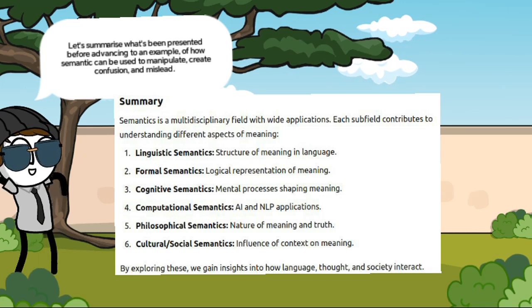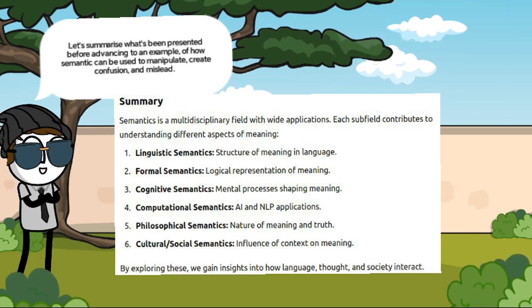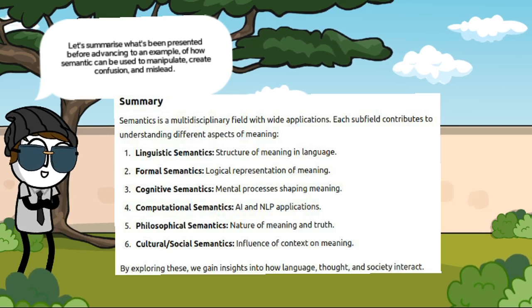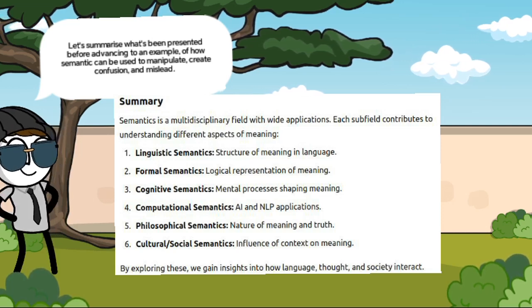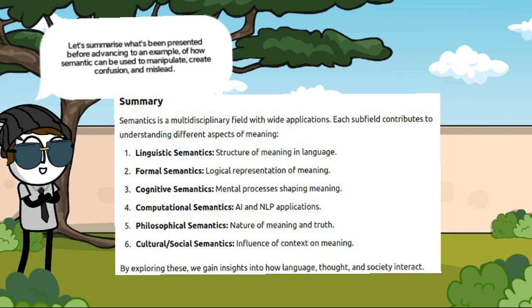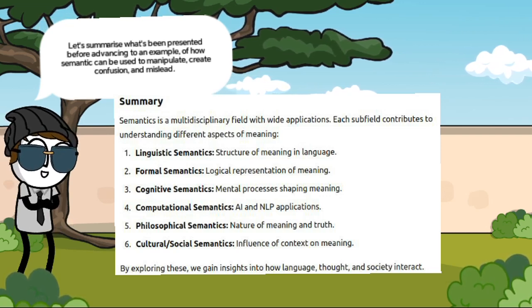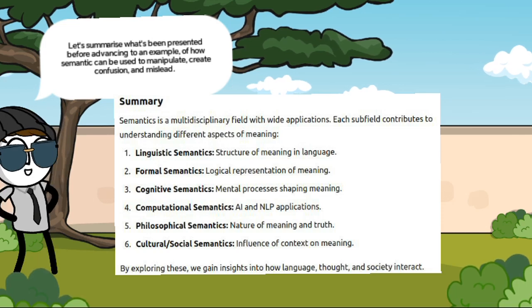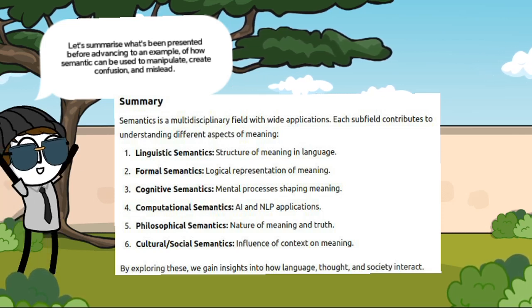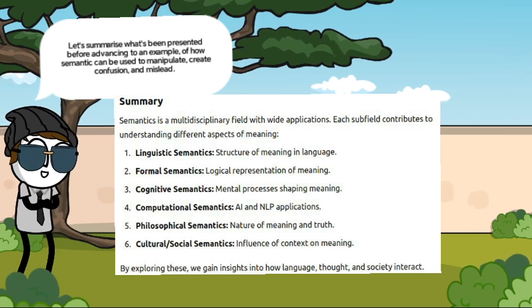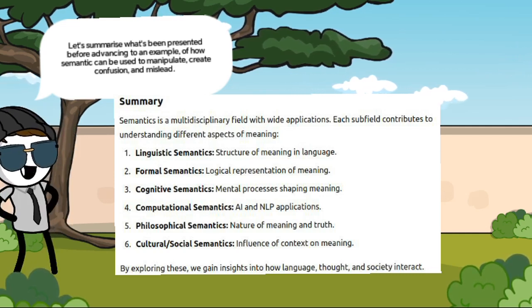We covered linguistic semantics, the structure of meaning in language; formal semantics, which is logical representation of meaning; cognitive semantics, which is mental processes shaping meaning; computational semantics, AI and natural language processing applications; philosophical semantics, the nature of meaning and truth; and cultural and social semantics, which is the influence of context on meaning. By exploring these, we gain insights into how language, thought, and society interact.